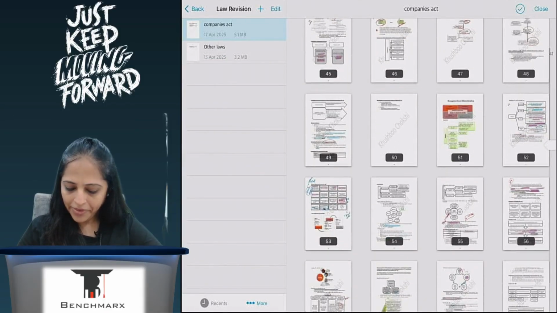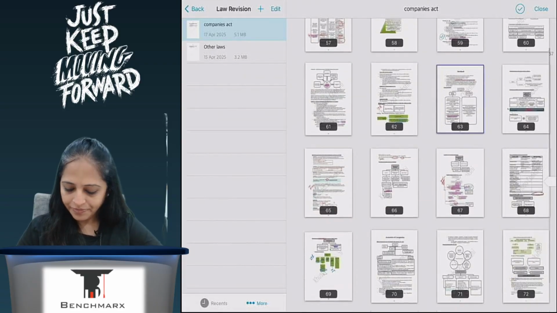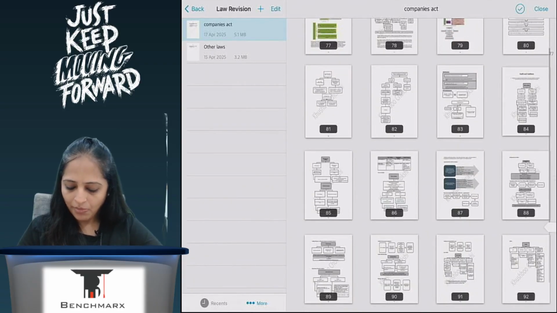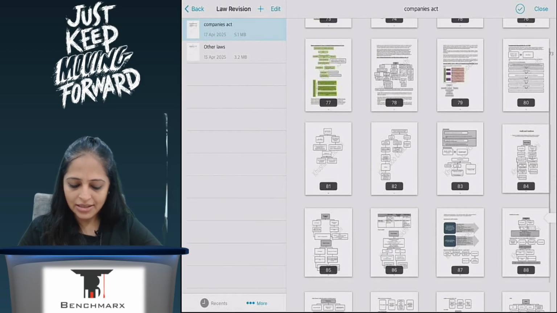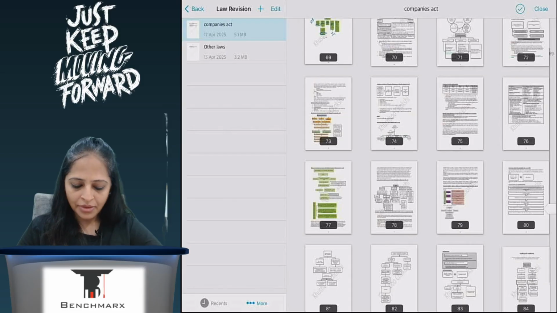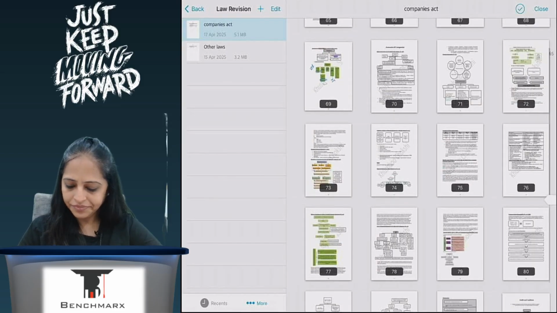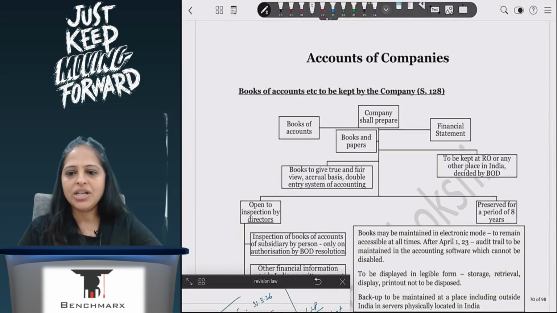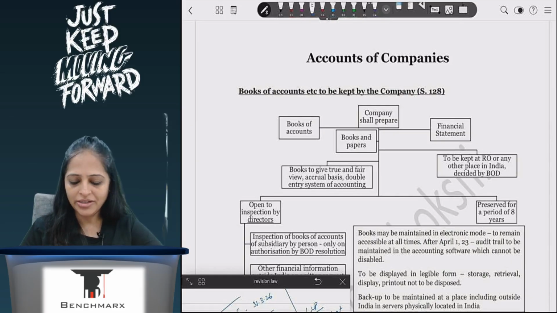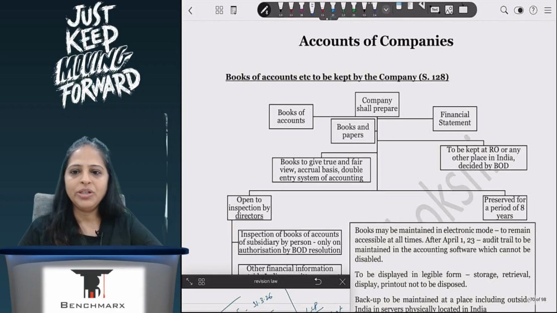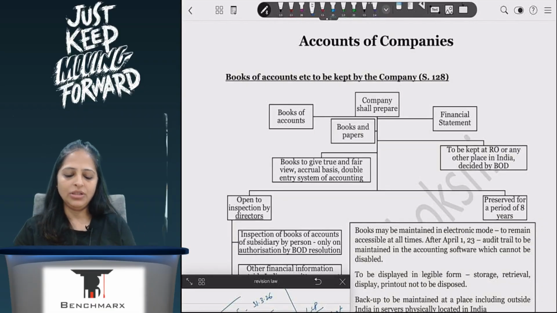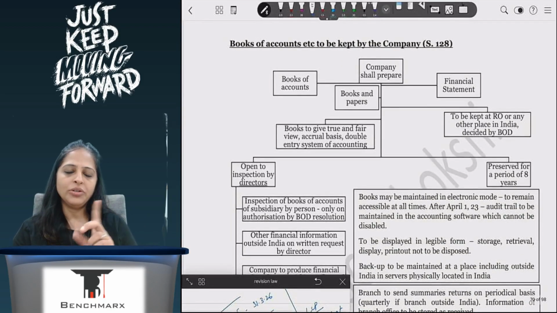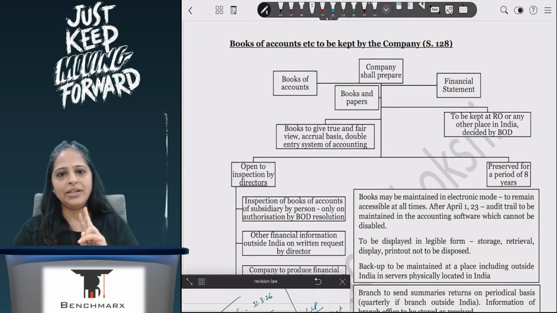Now coming to the last 3 chapters. Accounts of companies. I have made charts in a way that should help you remember everything that's there. A lot of information in one chart itself. So if you are not taking the print of the entire book, at least ensure that you take it for this particular chapter and for your companies outside India, both.